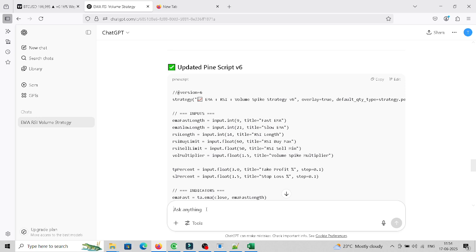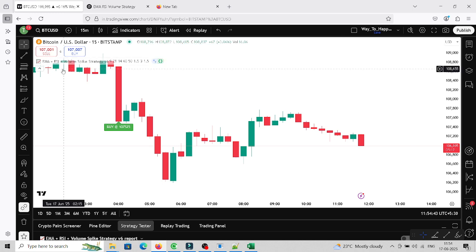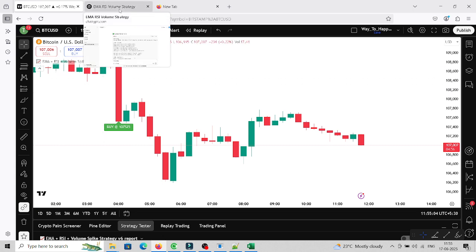Another advantage: if you are using the free version of TradingView, you cannot put all the indicators together. For example, here I'm using EMA 21, RSI, volume spike. In the free version of TradingView, you can put a maximum of only three indicators. Here you can put n number of indicators.